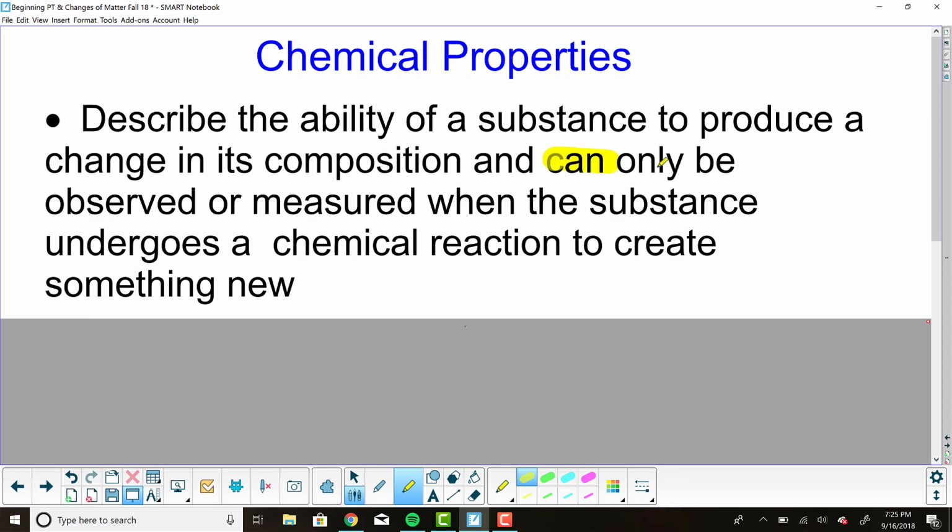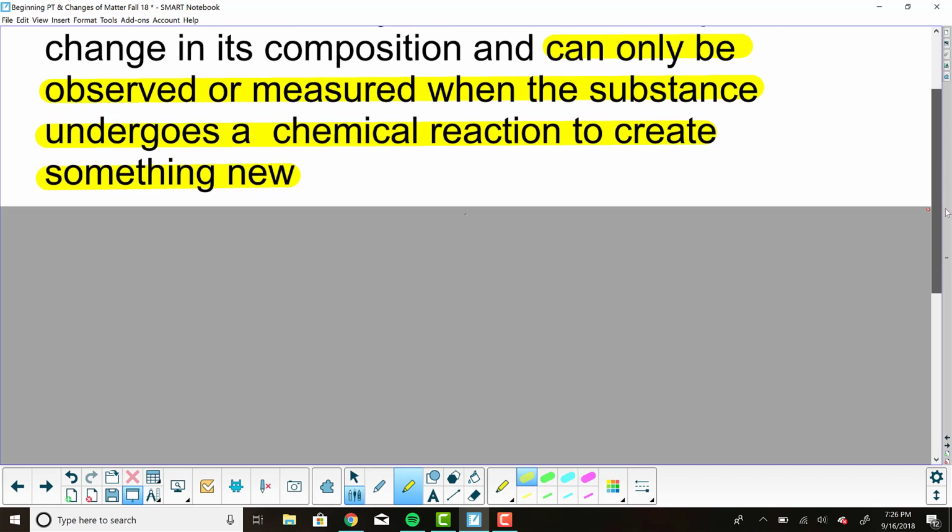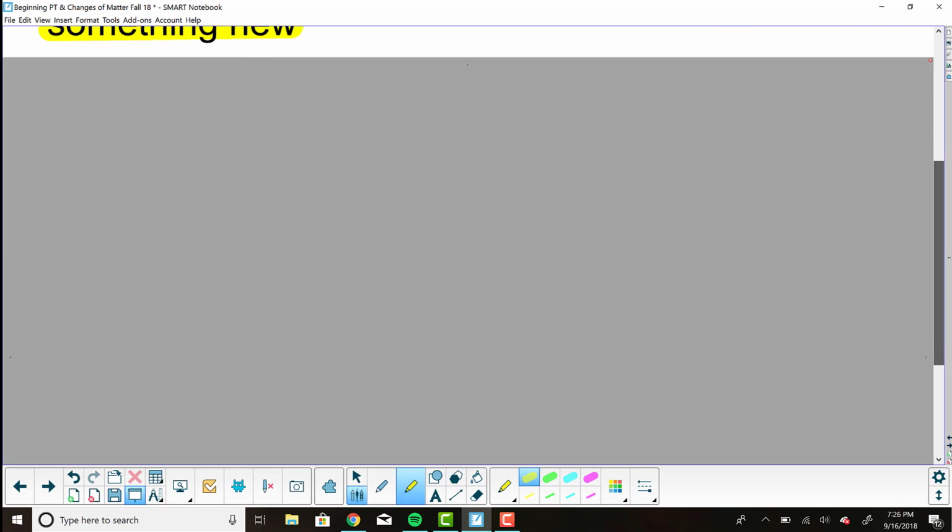Chemical properties can only be observed or measured when the substance undergoes a chemical reaction to create something new. Whereas physical properties, right, can be observed and measured without changing the identity of a substance, without creating something new, with no reaction taking place. Let's look at examples of chemical properties.